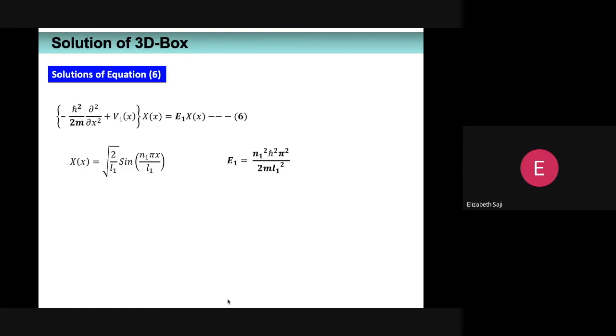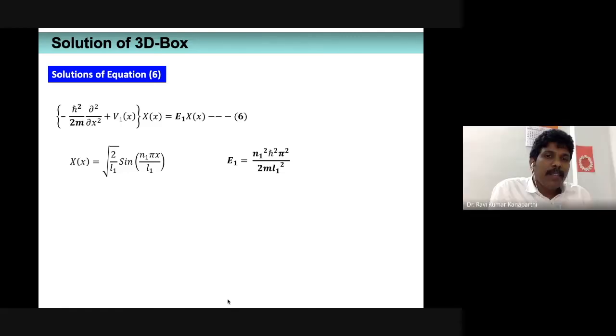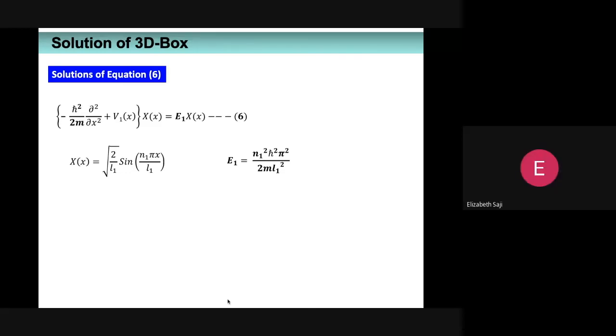We can take the x particle in one, that X variable is only considered here. Okay. So we take it separately.